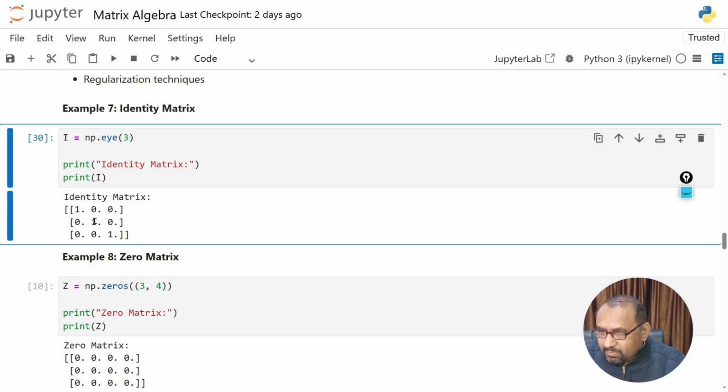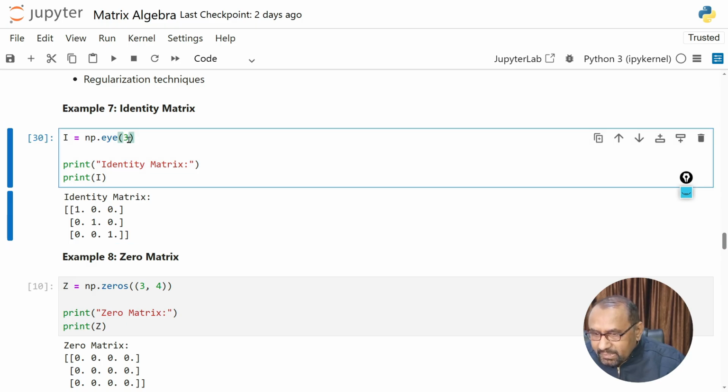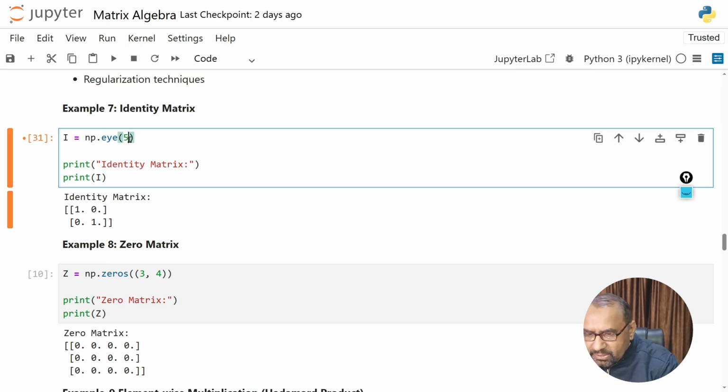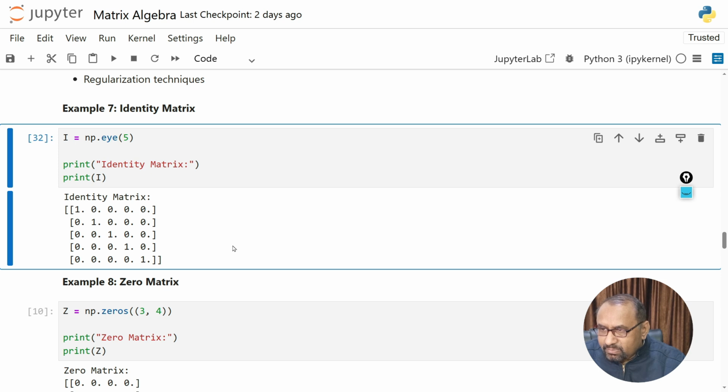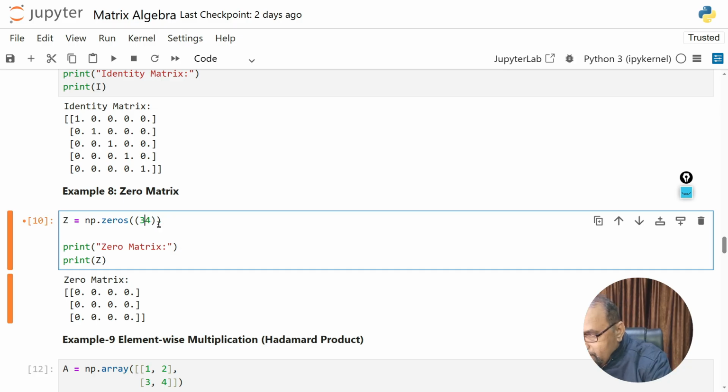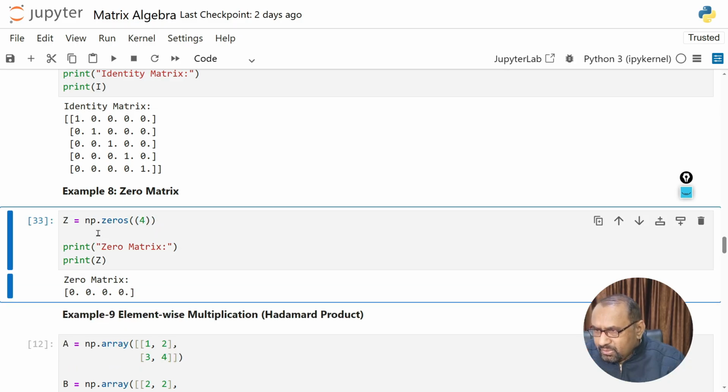So this is an example of an identity matrix. If you take 2 here, we have this matrix of 2 by 2 order, 1 0 0 1. If you take 5 here, this is the identity matrix of 5 by 5 order, and only the diagonal elements are 1. Okay, this is the example of a zero matrix. If you take only 4, this will be the